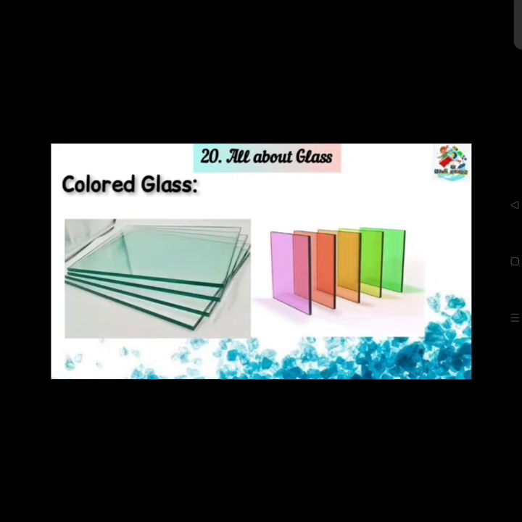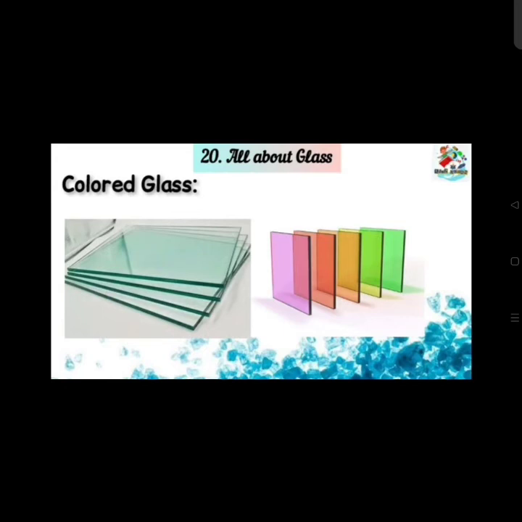While making the glass, when the glass is in the liquid form, at that time only they put different types of colors. So with the help of this color, we can get colored articles from glass.